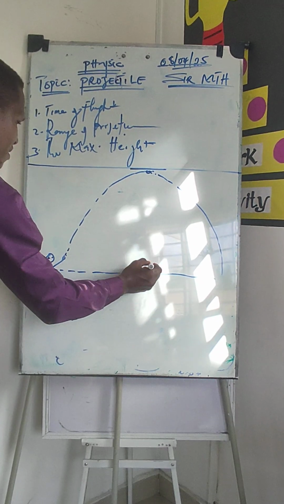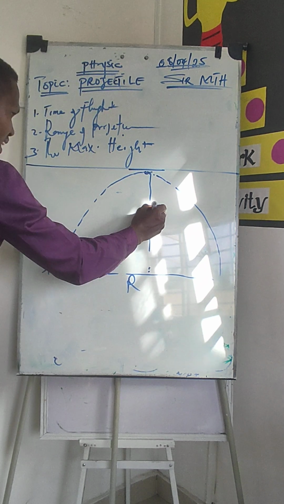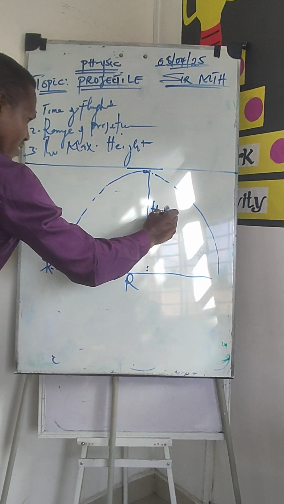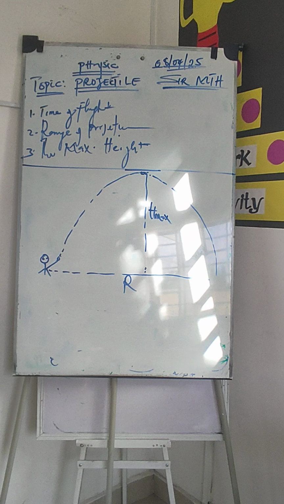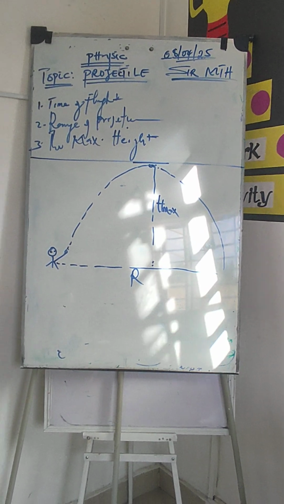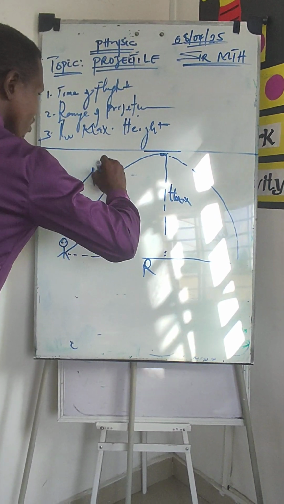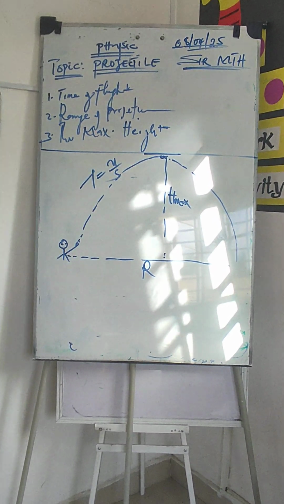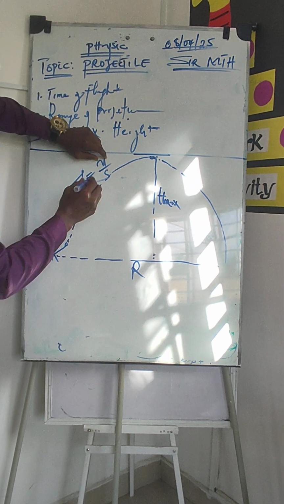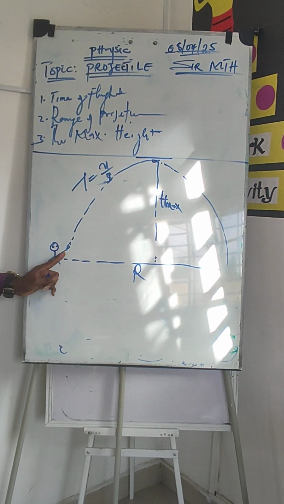Now the height of this individual is calculated as what? The maximum height, or the peak. We can also call it the amplitude of the projection. However, it took some time, T, U over G, which is the speed and the gravity that resisted the flow of the projection.